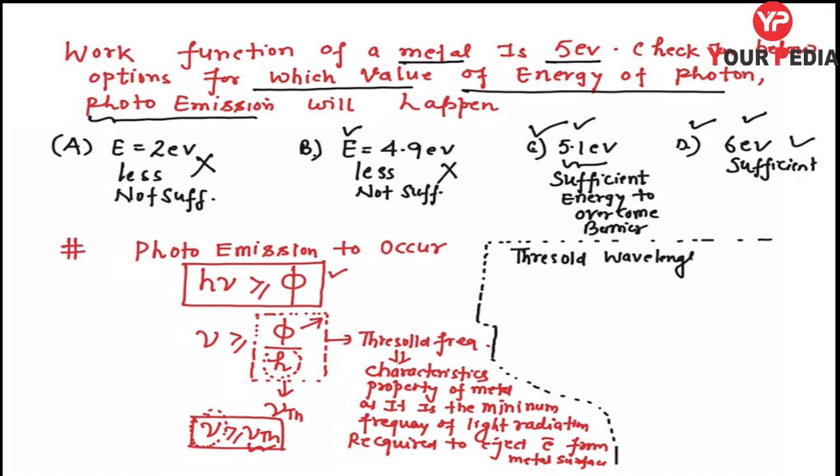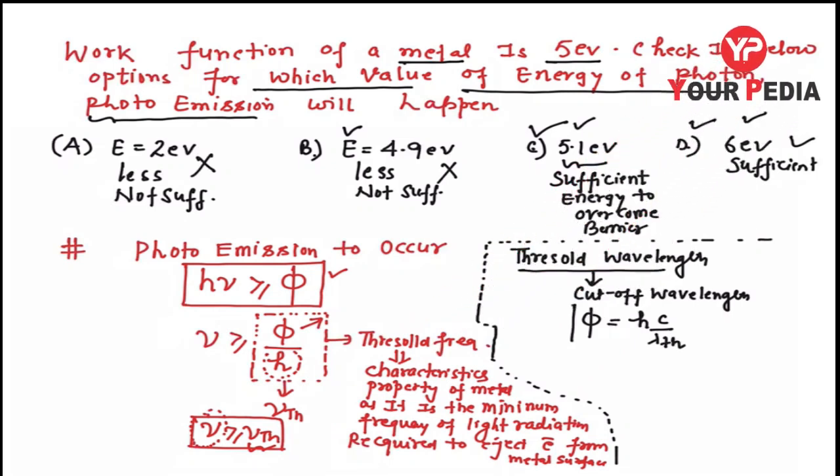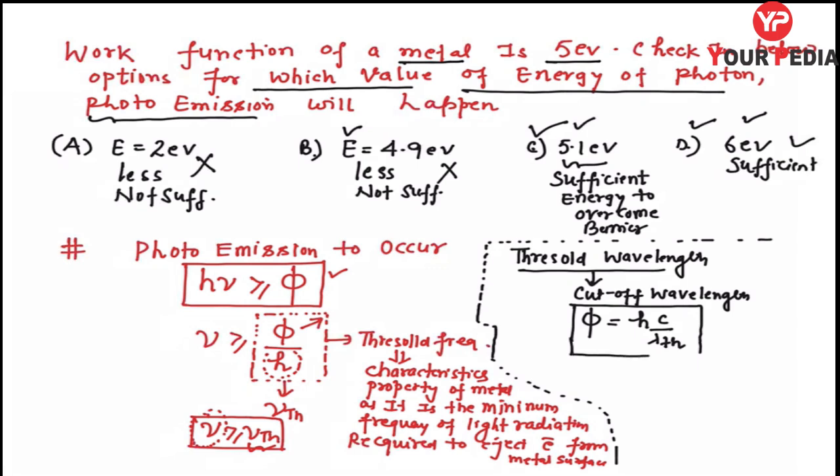So once you have defined the threshold frequency, we can define the threshold wavelength. This is also known as the cutoff wavelength. Fine. So how can we define this? Phi, the work function, is equal to hc upon lambda threshold. Frequency can be converted into wavelength by using the c by lambda relation.